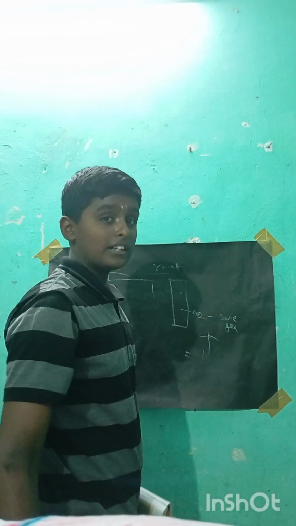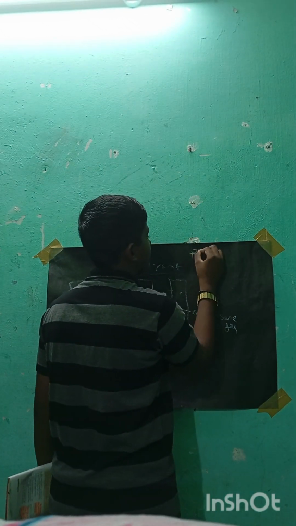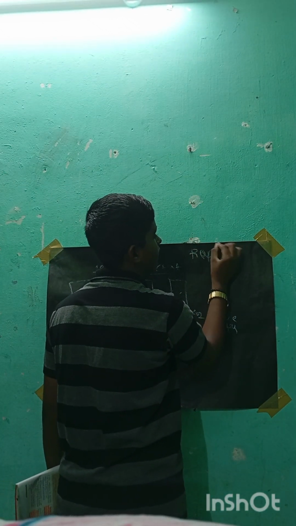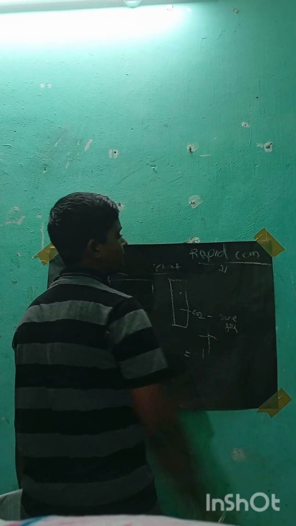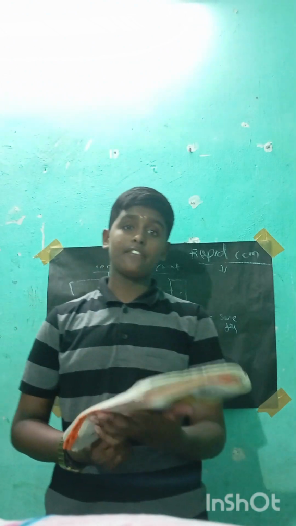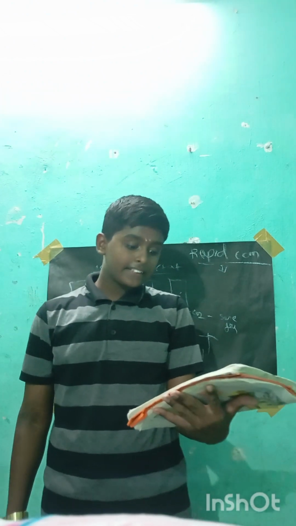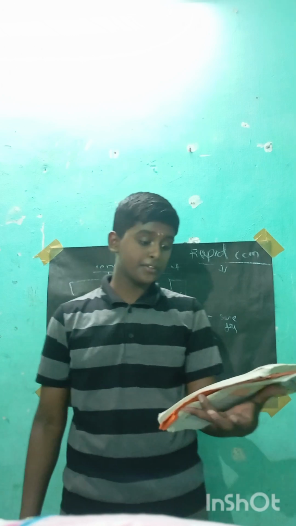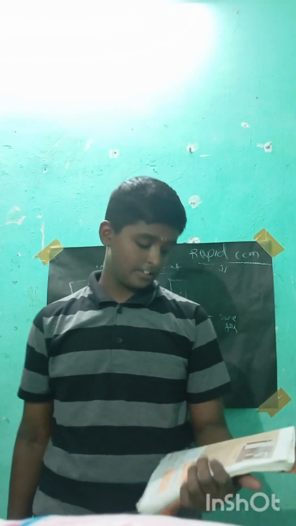So first we will do rapid combustion. Firstly, I will read the definition of rapid combustion. When a gas burns rapidly and produces heat and light, such combustion is known as rapid combustion.